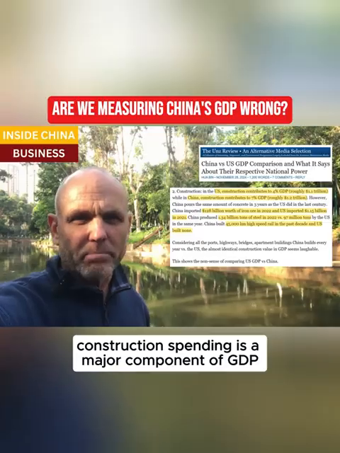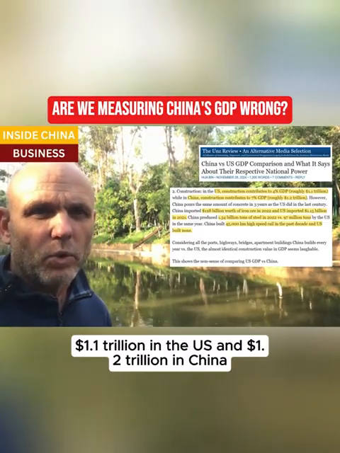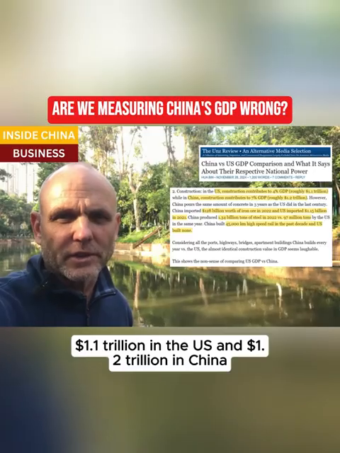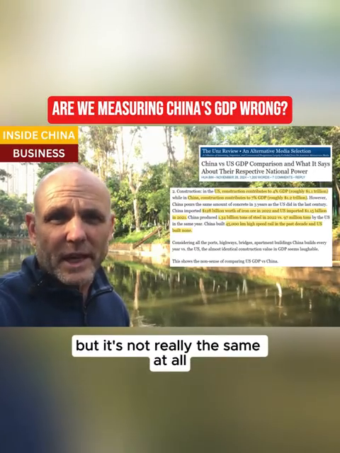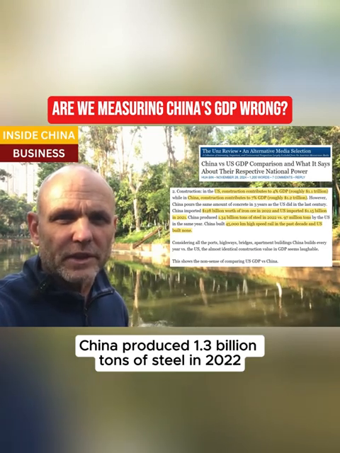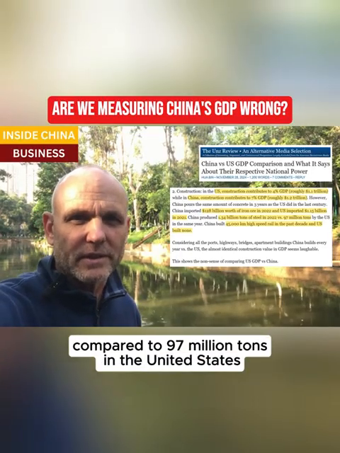Construction spending is a major component of GDP, both in the United States and in China. $1.1 trillion in the US and $1.2 trillion in China. So it's about the same. But it's not really the same at all. China produced 1.3 billion tons of steel in 2022, compared to 97 million tons in the United States.